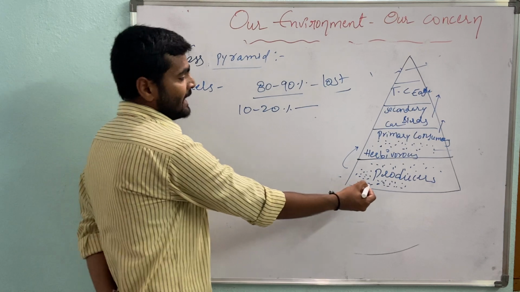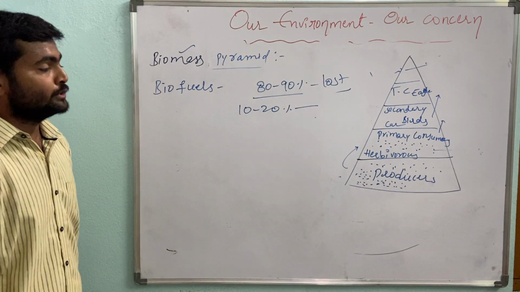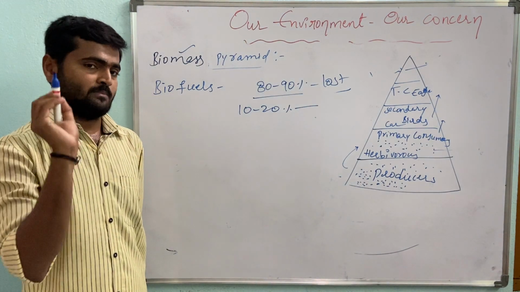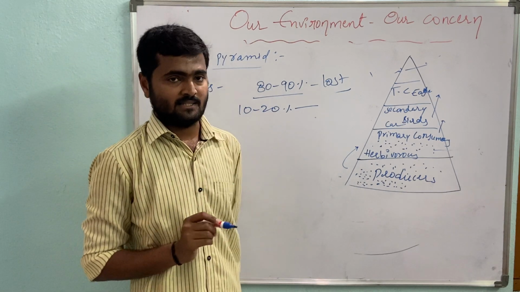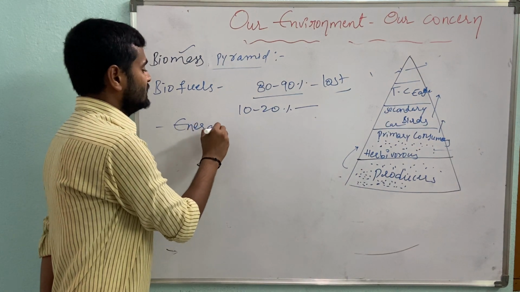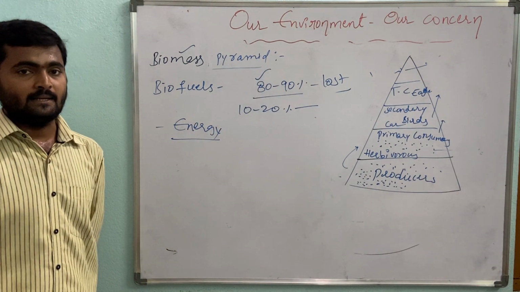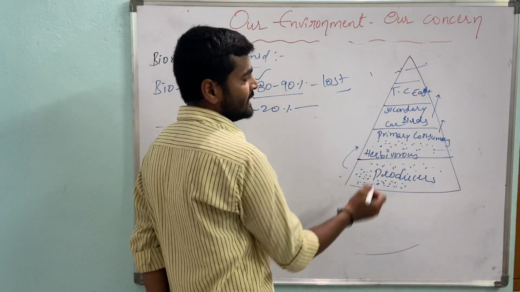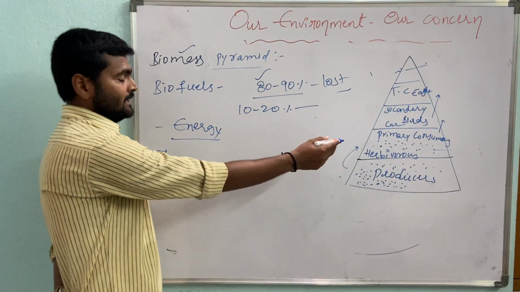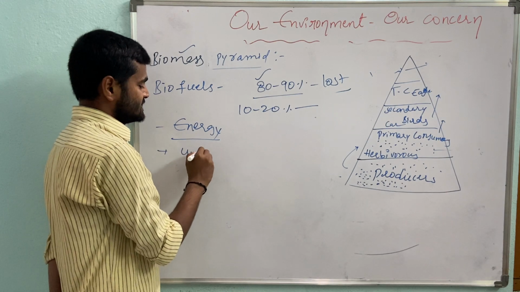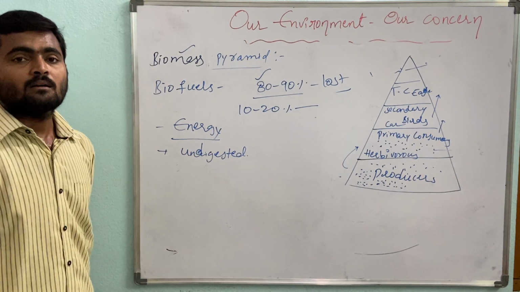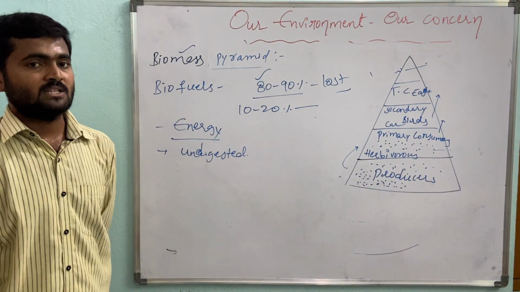Generally, plants use solar energy to produce food material, and they use that food material for other processes like respiration, transportation, etc. To run those mechanisms, they need energy, so to produce energy, they use this food material. And for example, when primary consumers, these animals, take the food material, a lot of food material gets undigested, and this undigested food material is not utilized for the formation of biomass.